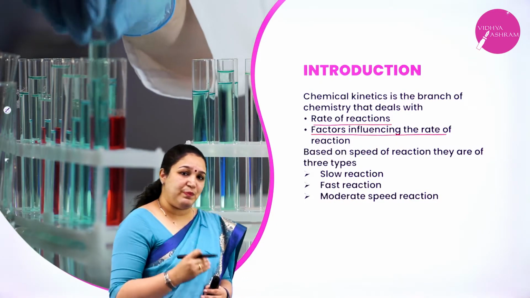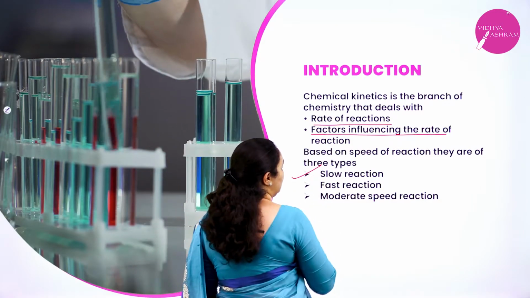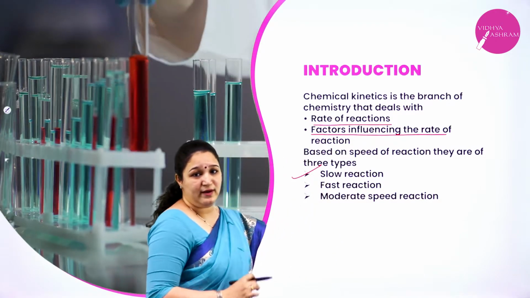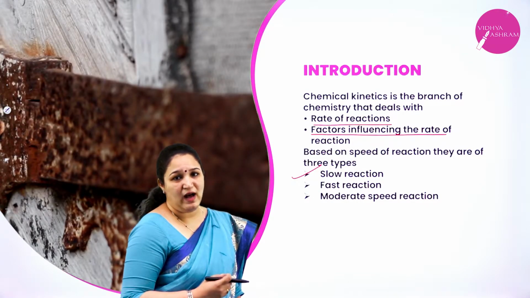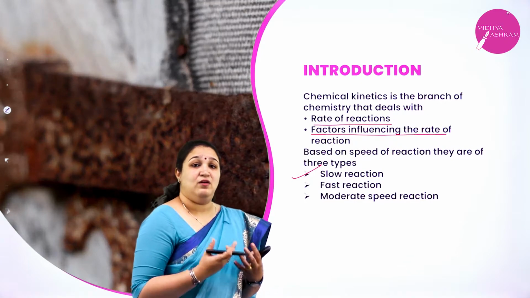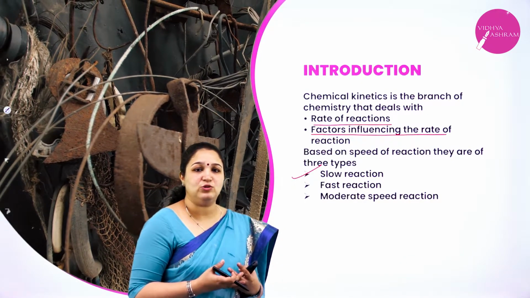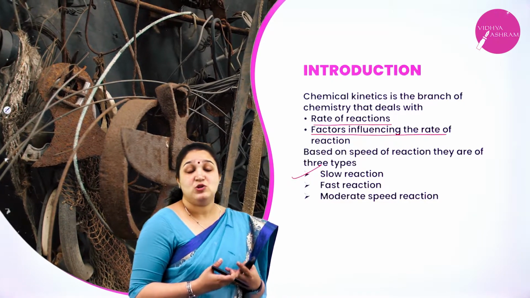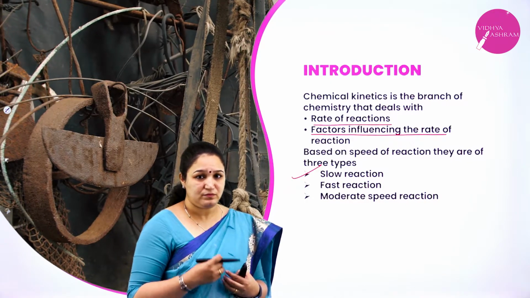Based on the speed of a reaction, we have 3 types, that is slow reaction. For example, I can tell rusting of iron. It might take from a few months to a few years for a piece of iron to completely get rusted. So rusting of iron is a very slow process.